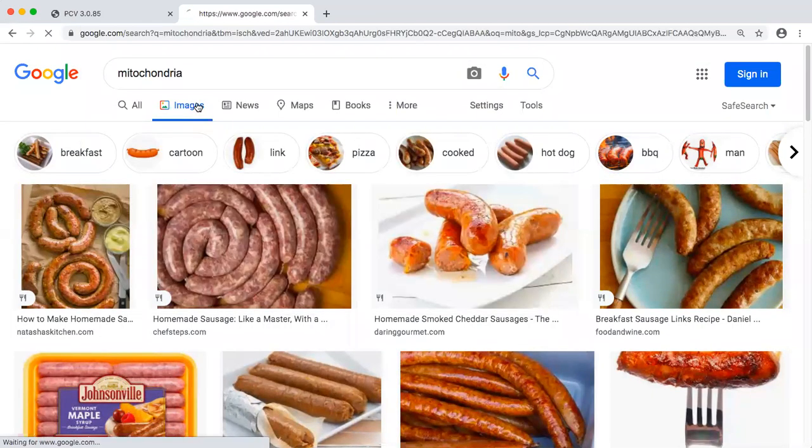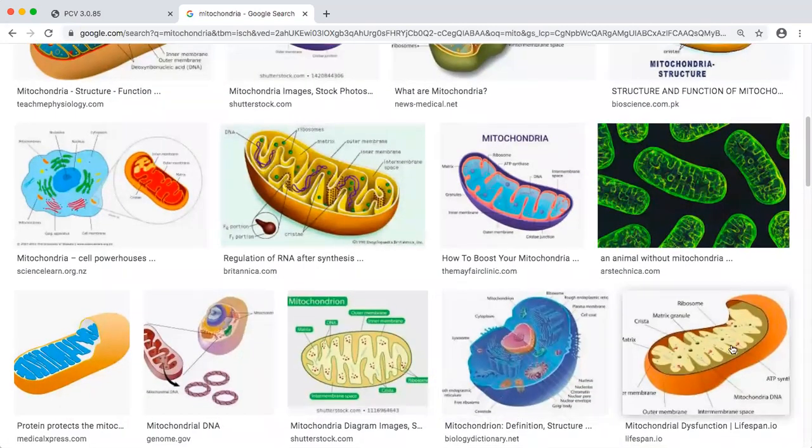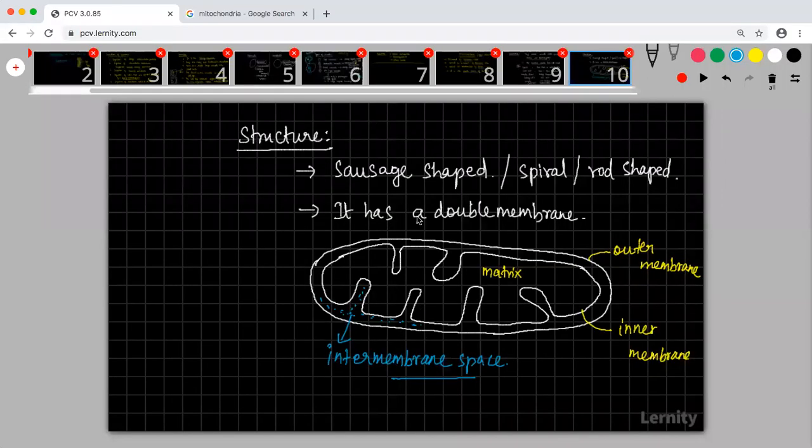So you have mitochondria. Mitochondria will almost resemble the same way. It will resemble a sausage. Here you are able to see two membranes, inner membrane and outer membrane. And then you have the matrix in the center. And these finger-like foldings that you're seeing here are called crista.